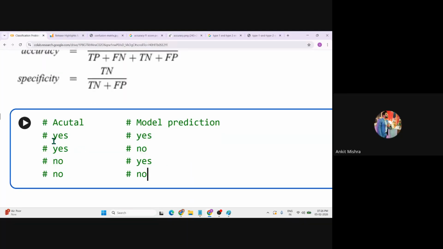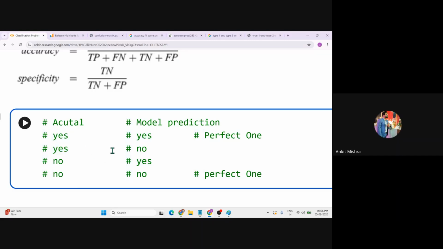Now we know that the model predicted correctly two times: the actual was an earthquake and the model also predicted an earthquake. That is a perfect classification, and we have already used this example, right? And this one is also a perfect one. Now we have two different misclassifications. The first one is this one and the second one is this one. Now we need to understand which one is the dangerous one. Can anyone let me know which one is the dangerous one?